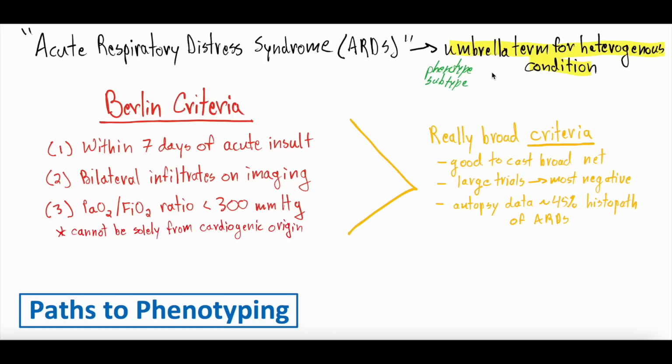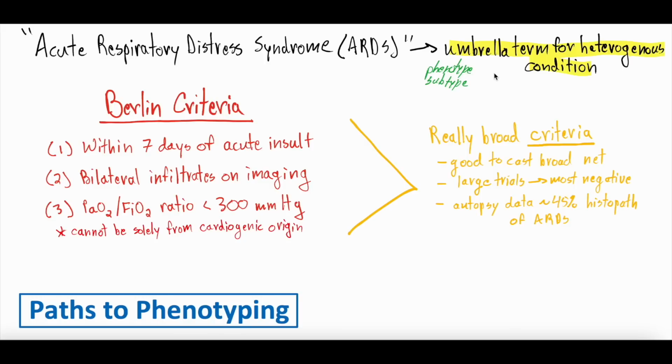Because ARDS, a lot like sepsis, hasn't had a huge improvement in mortality over the last couple decades. There has been some improvement, certainly, but not a huge one. There have not been a lot of studies showing that different medications or interventions cause significant mortality improvement. Now, there has been some, and we've talked about it in one of the videos on management: proning, lung protective ventilation, a lot of these strategies to support the lungs. But there haven't been any trials on this medication or that medication to identify the underlying causes.